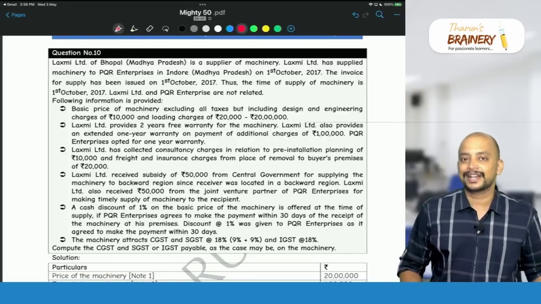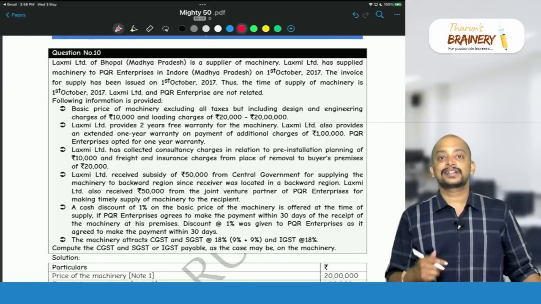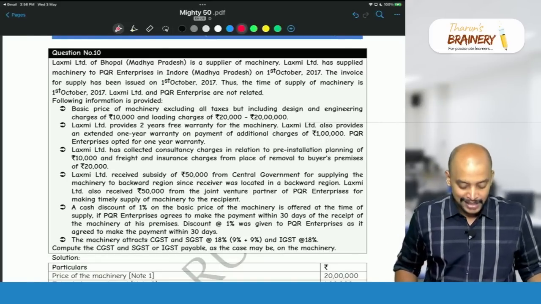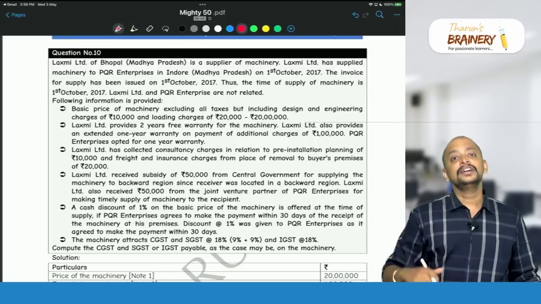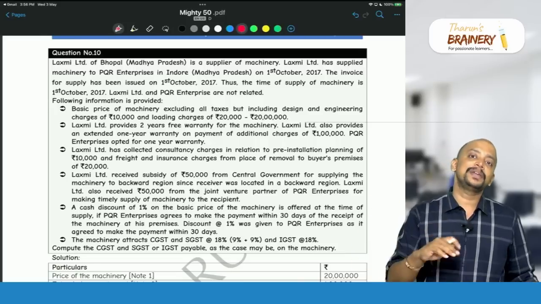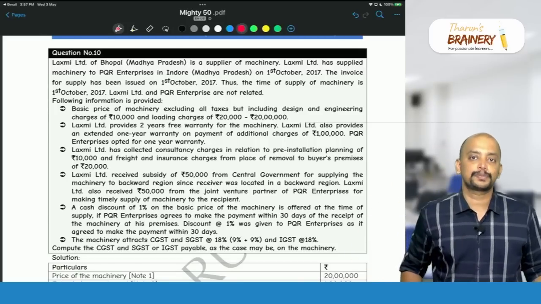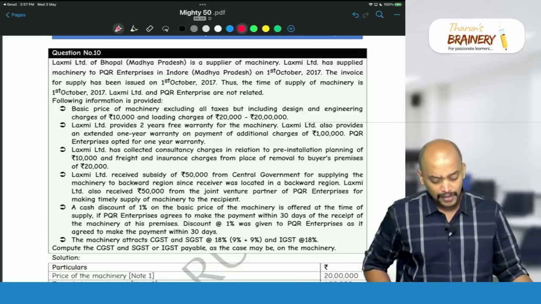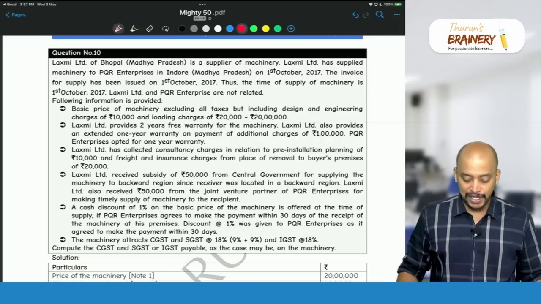Many students took transaction value though it was a related party transaction. We need to take the value as per rules. How to determine that we don't have in the syllabus, but that information will be given in the question itself as to what is the value as per rules that should be taken. But here we will take transaction value only.